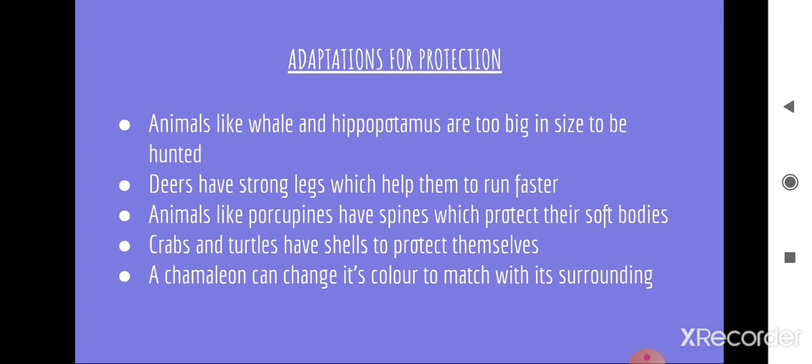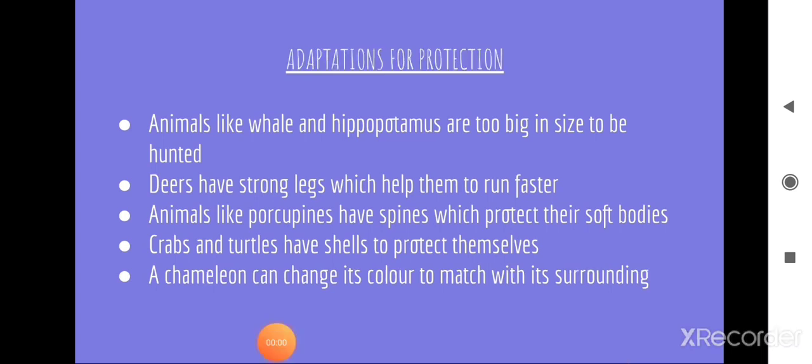Now let us study adaptation for protection. There are some ways in which animals adapt themselves for protection. Animals like whales and hippopotamuses are too big in size to be hunted, and deer have strong legs which help them run fast to protect themselves. Animals like porcupines have spines which protect their soft bodies. Crabs and turtles have shells to protect themselves. A chameleon can change its color to match its surroundings. A scorpion has a poisonous sting which is used to keep itself safe.